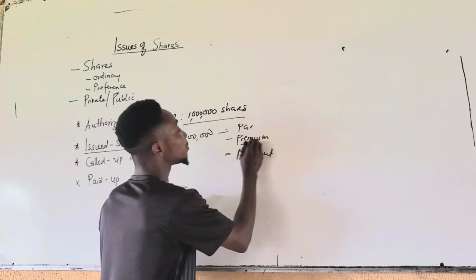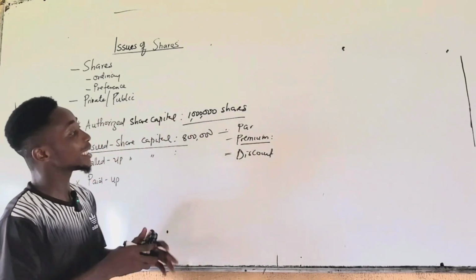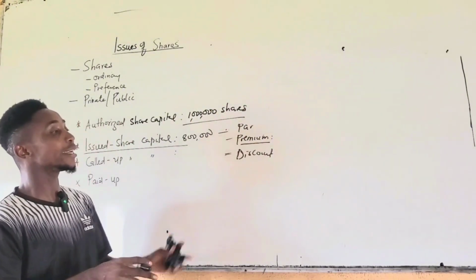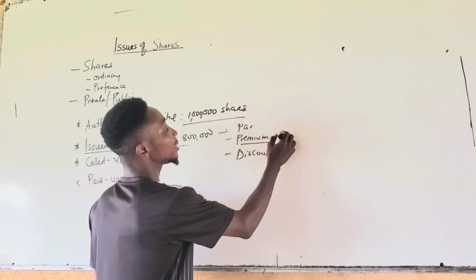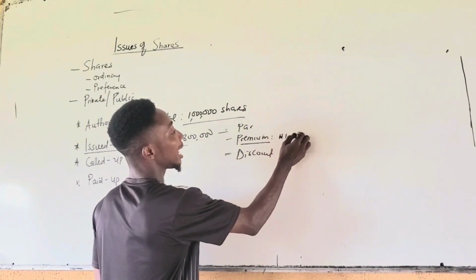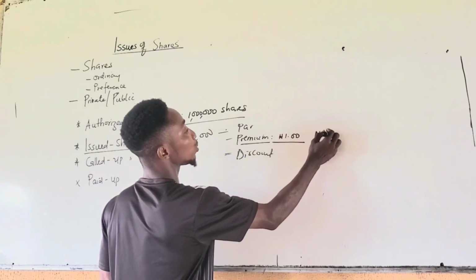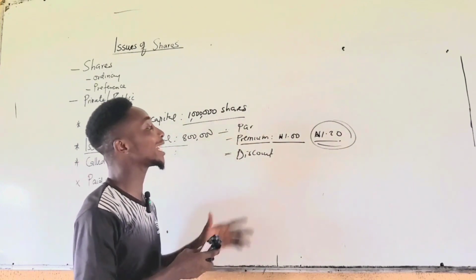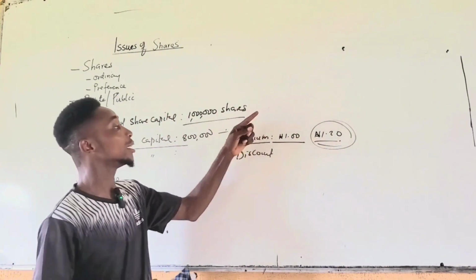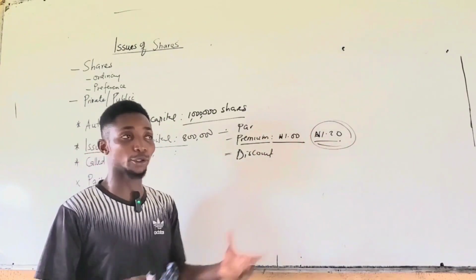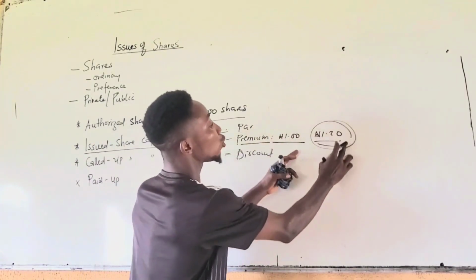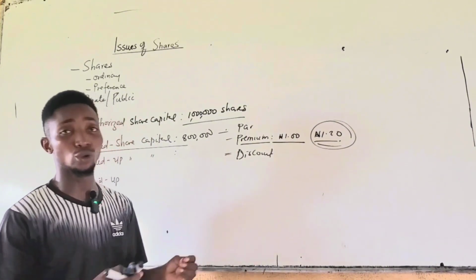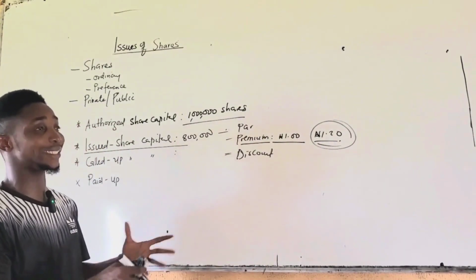Then when shares are issued at premium, it means that the shares are issued at a price above the par value or the fair value of the shares. So if the face value of the share is 1 naira, and they are now issued at 1 naira 20 kobo, it means there is a 20 kobo premium. So when shares are issued at a price higher than the par value, they are said to have been issued at premium. And this premium forms part of what we call capital reserve. It can be used to offset issue at discount. It can also be used as a bonus share to existing shareholders.